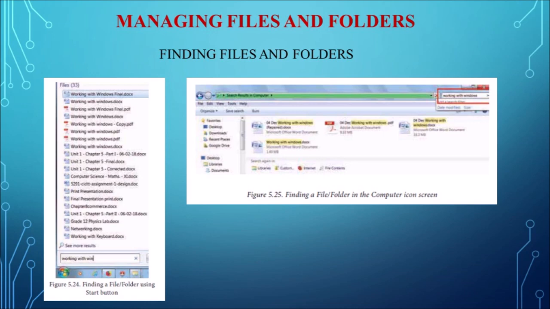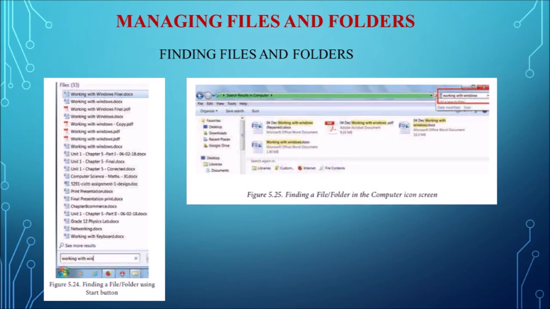And there is another option called see more results, which appears above the search box. If you click on it, it will lead you to a search results dialog box where you can click and open the file or the folder which we are searching for.